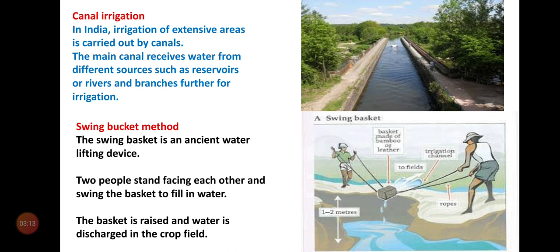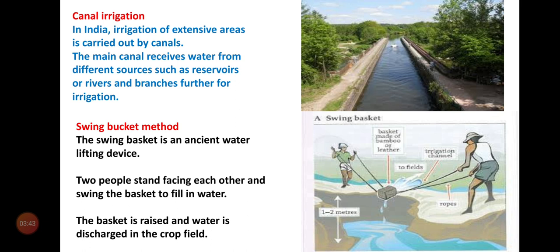Now, second one, the swing bucket method in olden days. If the land is a little bit higher than the canal or tank, this system is useful. So, the swing bucket is an ancient water lifting device.